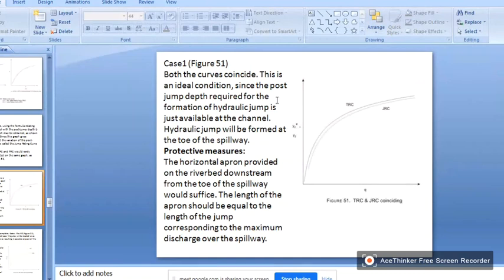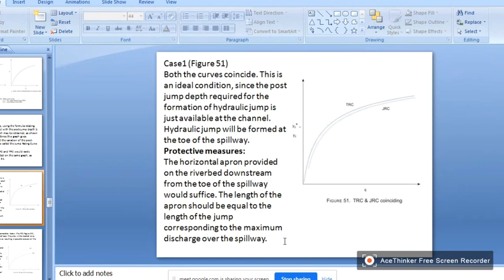Since the post jump depth required for the formation of the hydraulic jump is just available in the channel, the hydraulic jump will be formed at the toe of the spillway. So what protective measures do we take? A horizontal apron, not a sloping apron, provided on the riverbed downstream from the toe of the spillway would suffice. The length of the apron should be equal to the length of the jump, corresponding to the maximum discharge over the spillway.